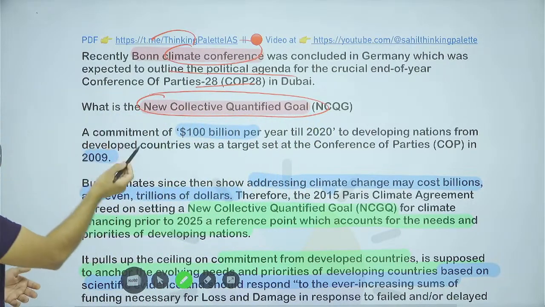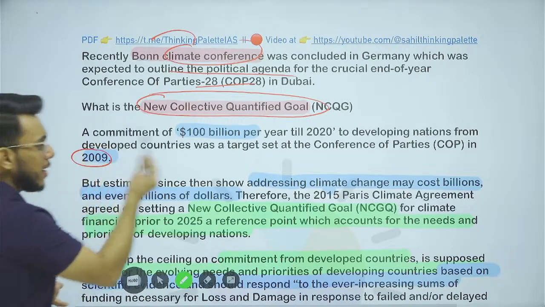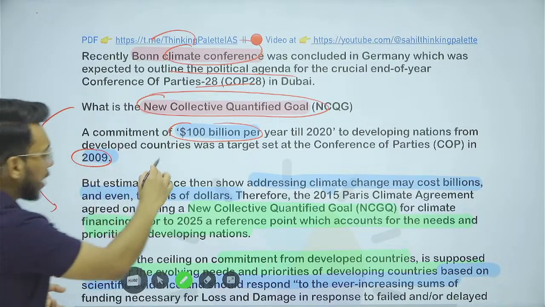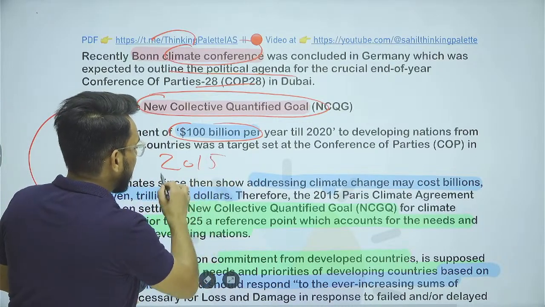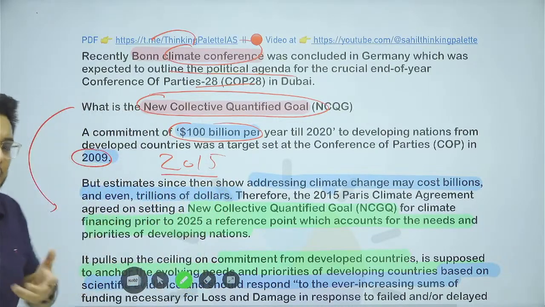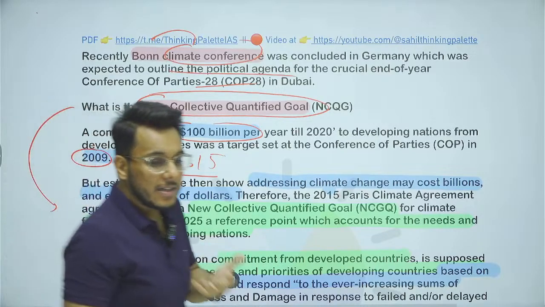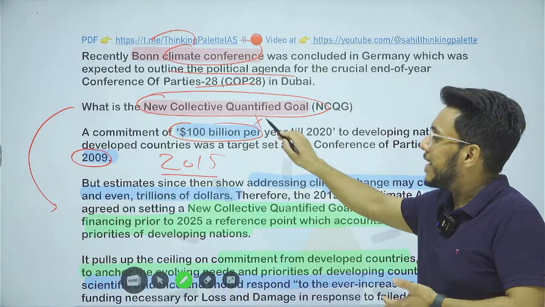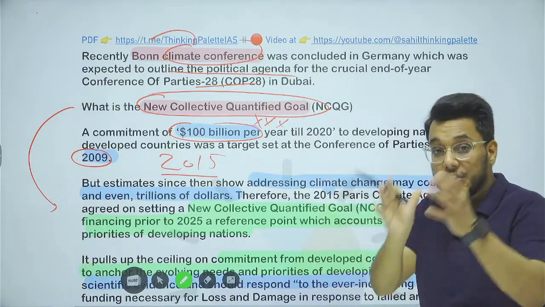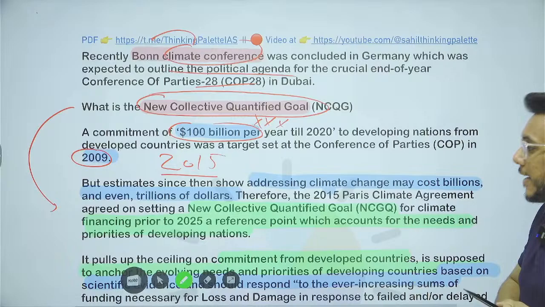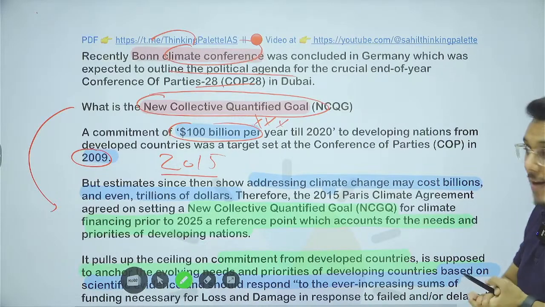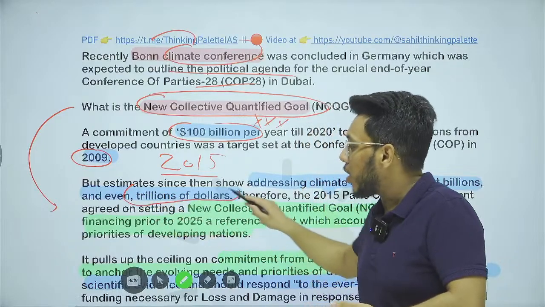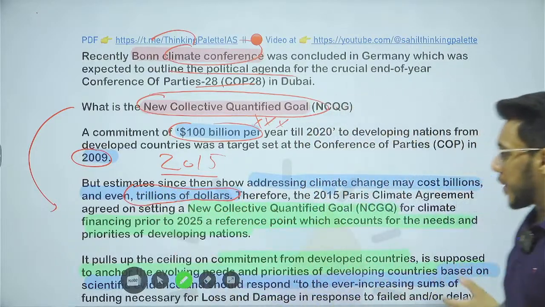Now, what is this new collective quantified goal? Basically, guys, we have discussed that in 2009 it was agreed that $100 billion per year would come. But around 2015, a different understanding developed: $100 billion per year is insufficient, it is very less money. We need more money, and it was recognised that there might be a need for even trillions of dollars to mitigate climate change.